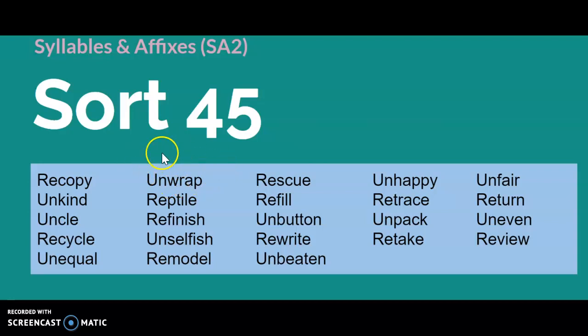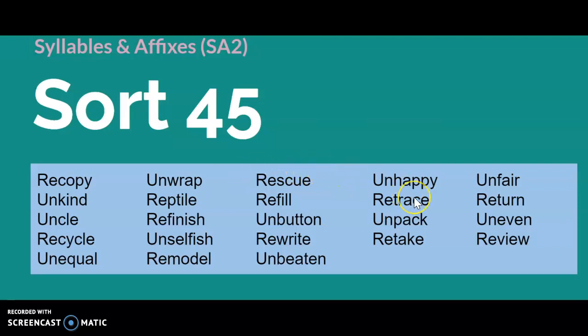For example, in unwrap, we know the word wrap, and then we have the UN at the beginning. That's the prefix. So what does it mean to unwrap? Well, you might be thinking, it means to take wrapping off, the opposite of wrapping. And you'd be absolutely right.